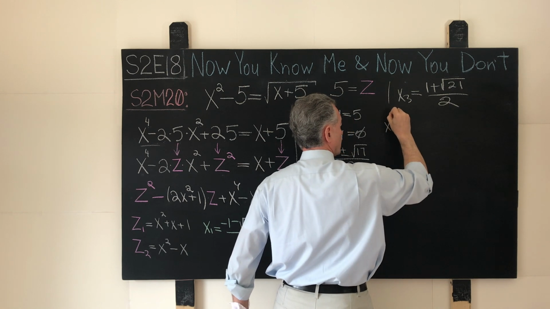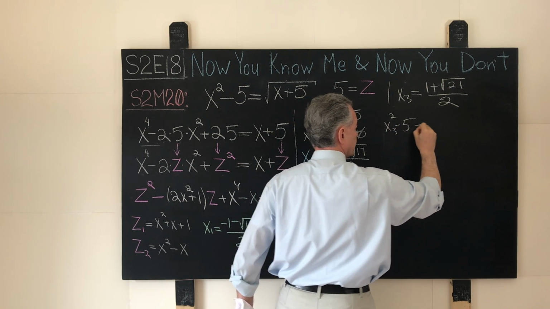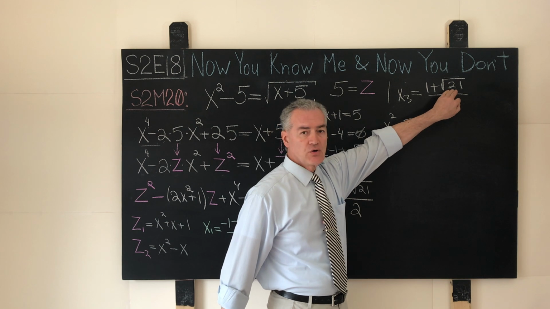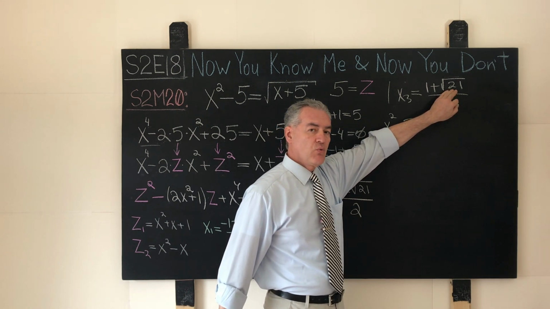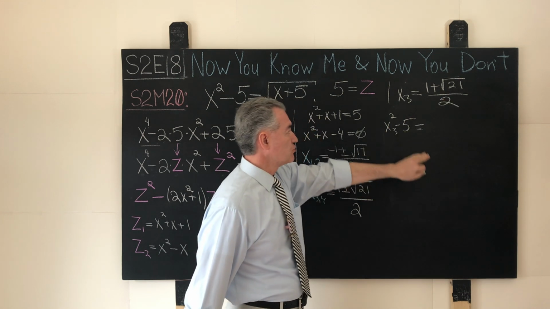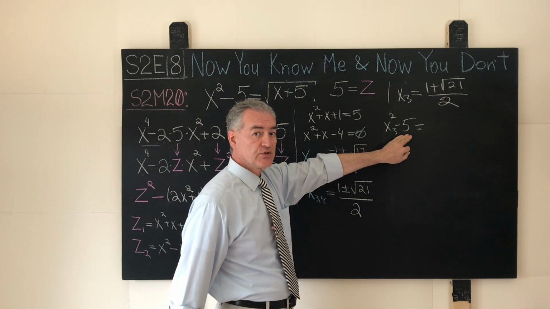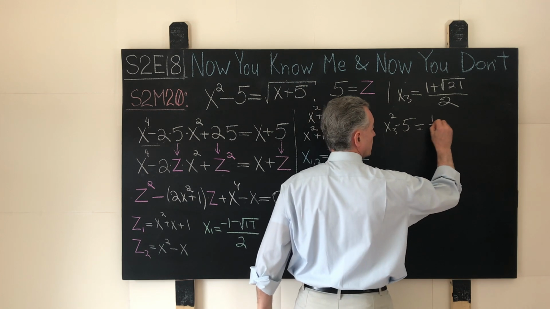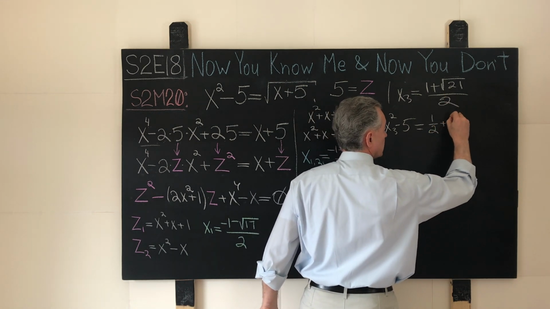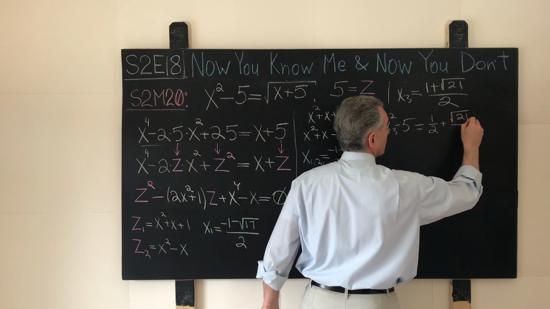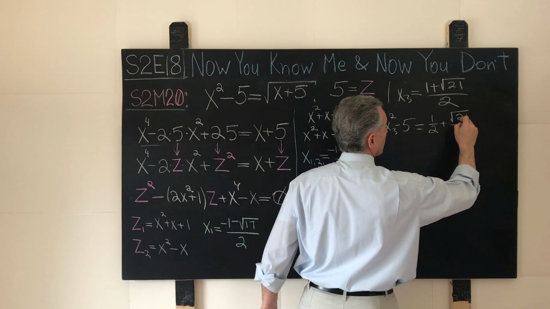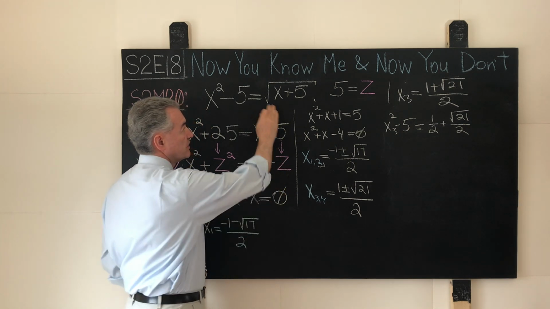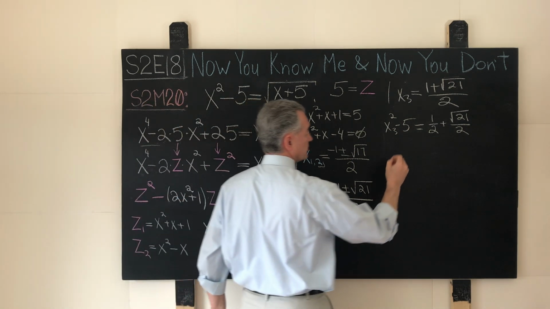What do we have for x3 squared minus 5? 1 plus square root of 21, it will be 21. 1 and 21, 22. 22 minus 5 times 4. 22 minus 20 is 2. 2 over 4 will be 1/2. 1/2 plus square root of 21 over, what will be 2, guys? Over 2.